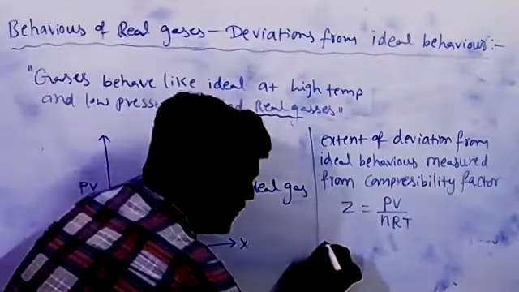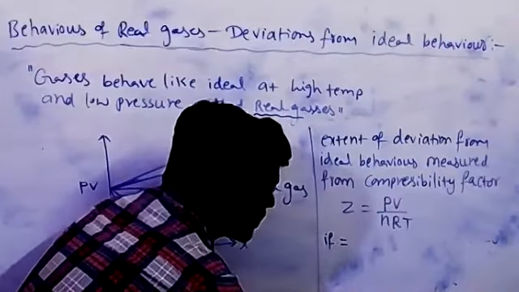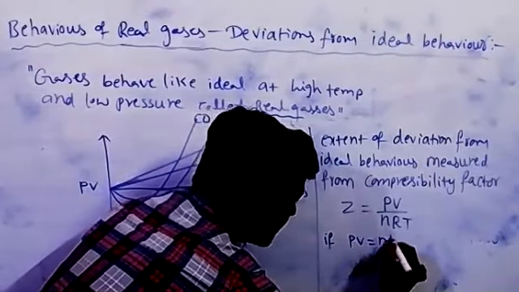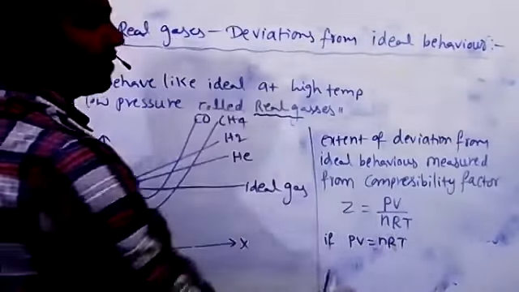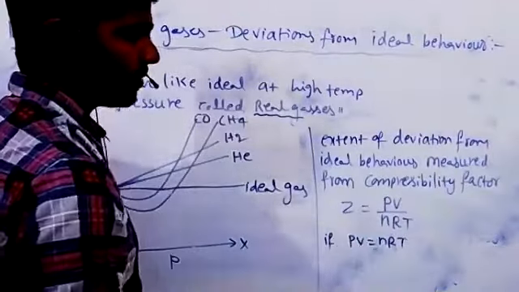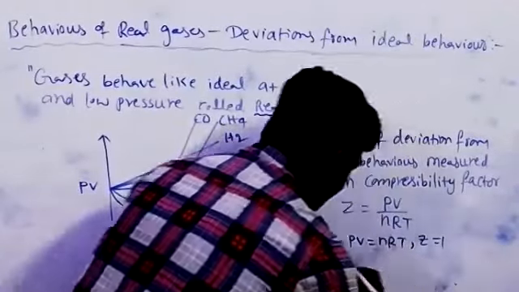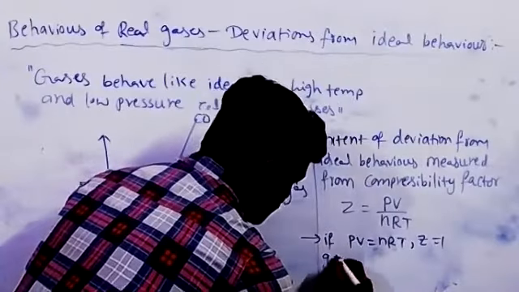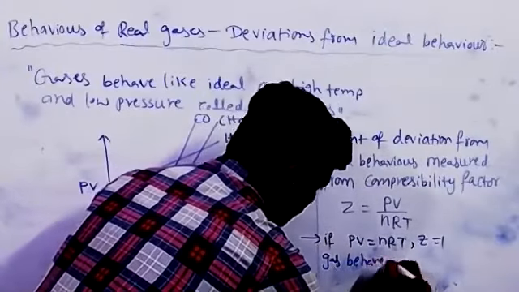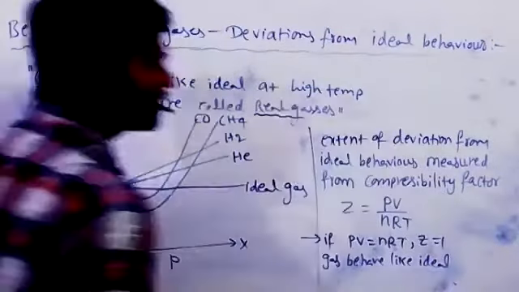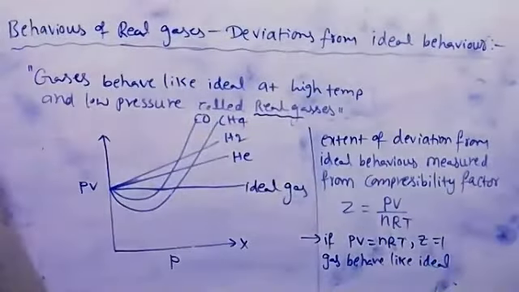So when is Z equal to 1 possible? If PV is equal to nRT, then the Z value comes to 1, no? When Z is equal to 1, the gas behaves like an ideal gas.